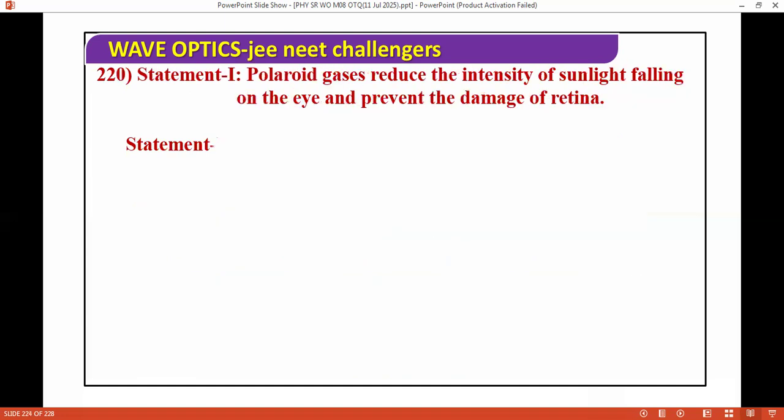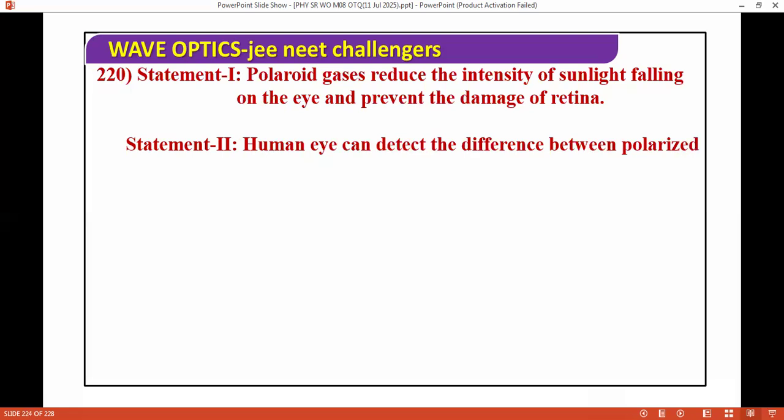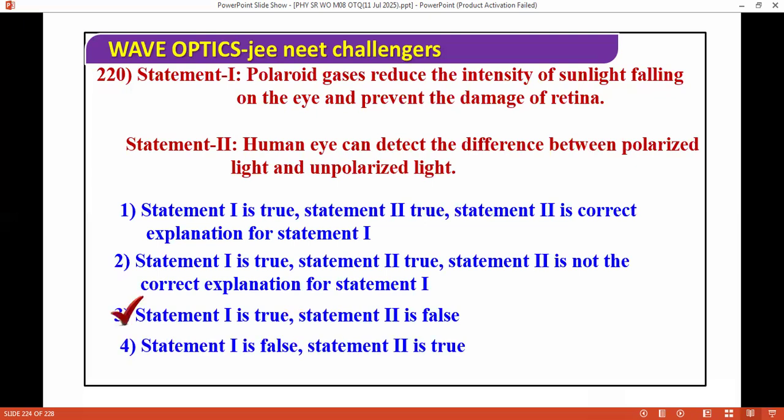Next question. Polarizing glasses reduce the intensity of sunlight falling on the eye and prevent damage to the retina. And the reason is that the human eye can detect the difference between polarized light and unpolarized light. We have these options. The correct answer is the first is true, only the second is false. The human eye cannot detect it. The first one is important: polarizing glasses reduce the intensity of sunlight falling on the eye and prevent damage to the retina.